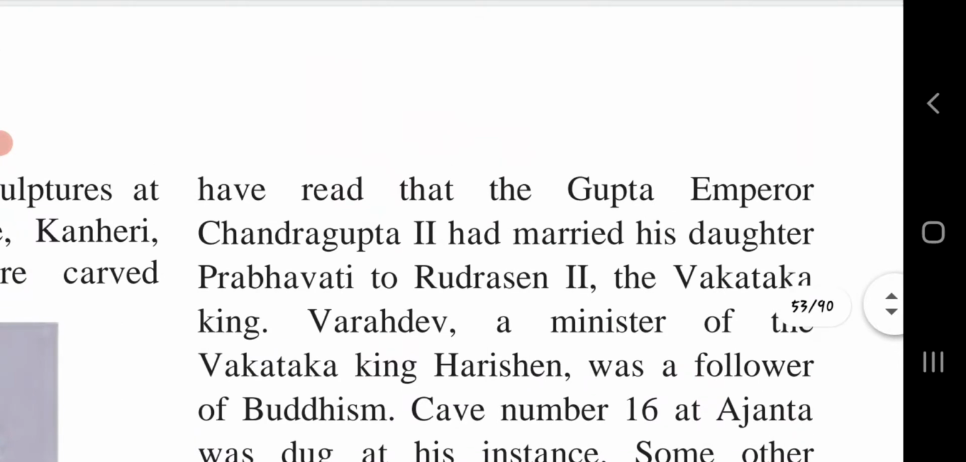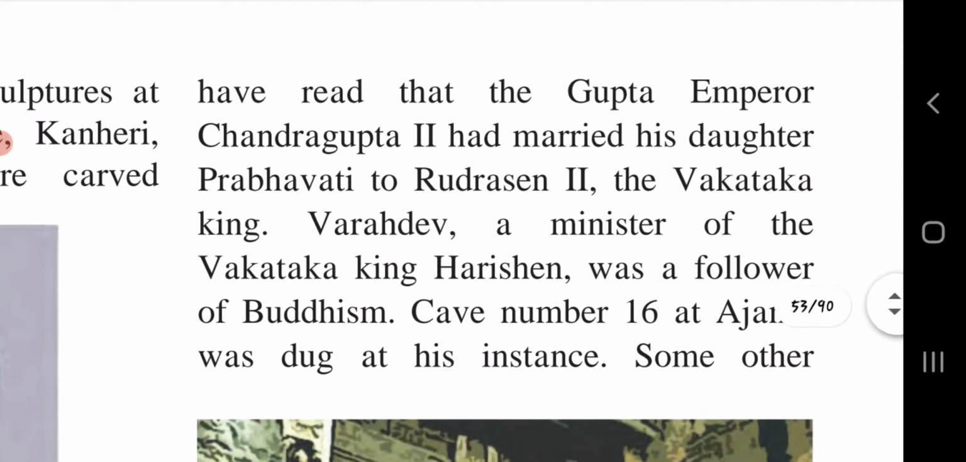We have read that the Gupta Emperor Chandragupta II had married his daughter Prabhavati to Rudrasen, as in the Vakataka kingdom. Varahadev, a minister of the Vakataka king Hari Sen, was a follower of Buddhism. Cave number 16 at Ajanta was dug at his instance.